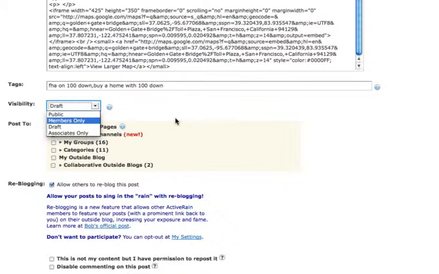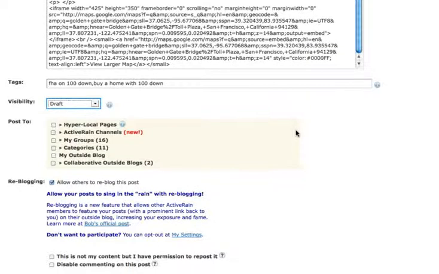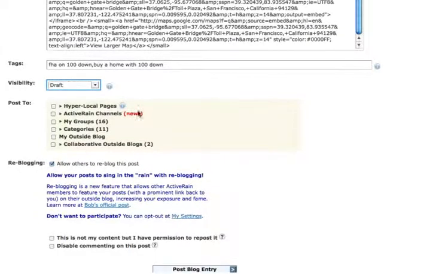We would make it members only if we want only other members to be able to view this content, which means Google and the search engines are not going to index it, okay? If we want the search engines and anybody who wants to be able to read this, we would choose visibility public, okay? For now, I'm going to leave my visibility at draft so people don't think Steven's lost his mind, okay? Then we have what's called our post to option.